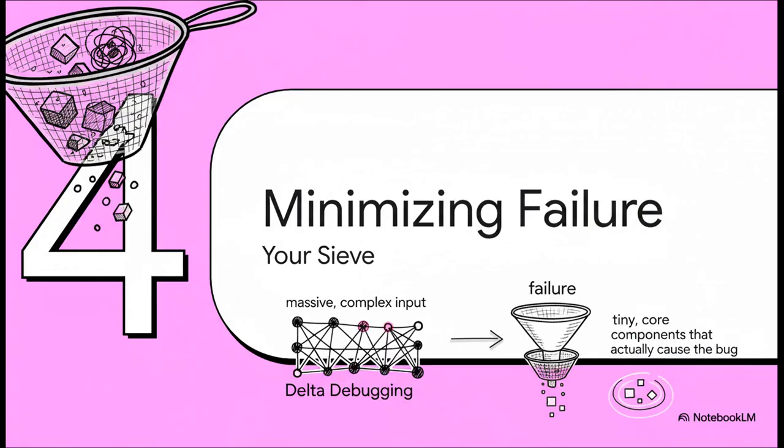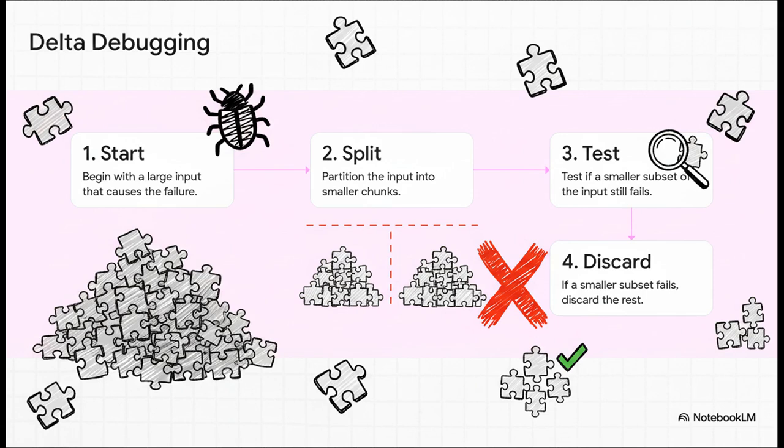Our third and final tool is the sieve. This is what helps us filter out all the noise and get to the heart of the matter. The technique is called minimizing failure, or you might hear it called delta debugging. The analogy here is just fantastic.